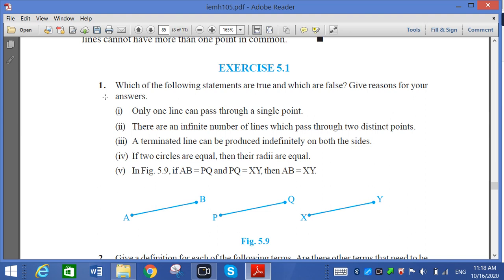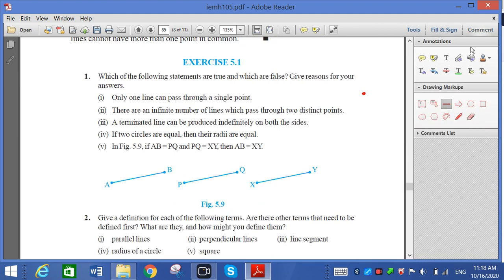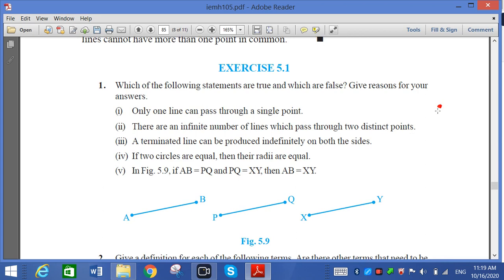The statement is: only one line can pass through a single point. So we can try it. If I make a point here and pass a line from it, let me see how many lines can pass.